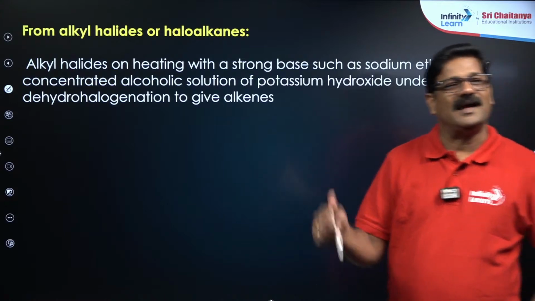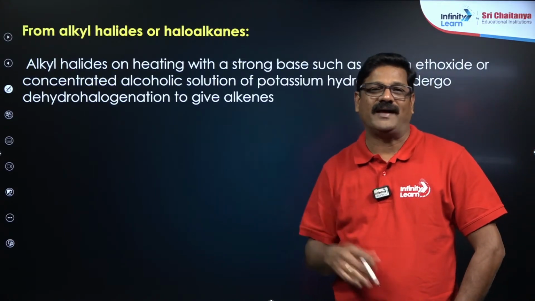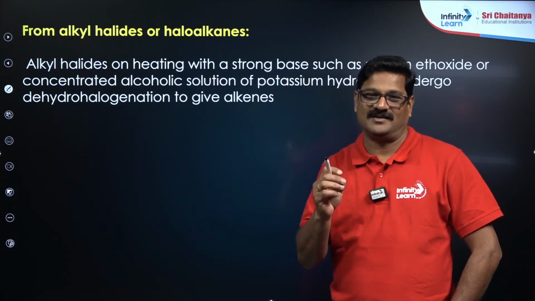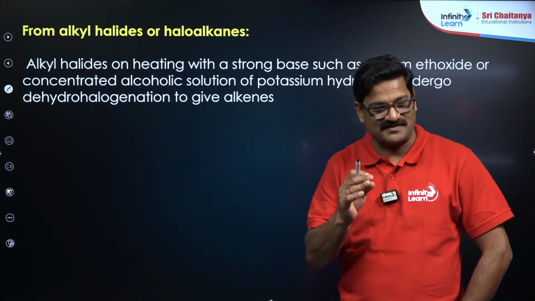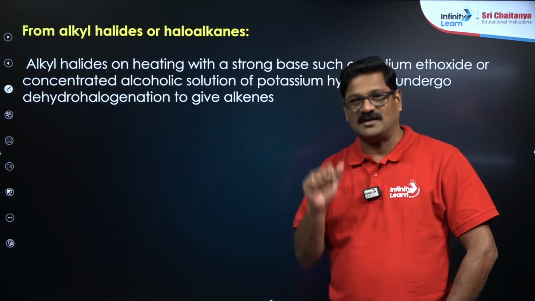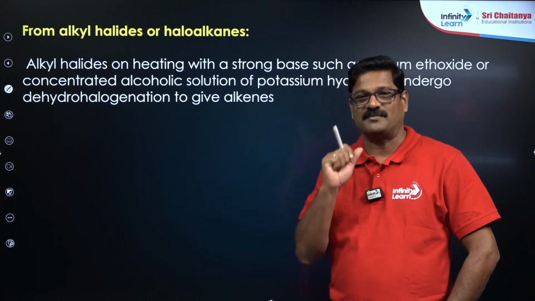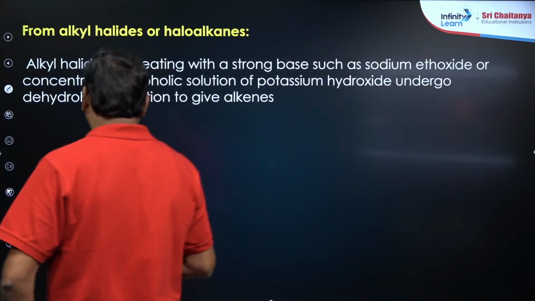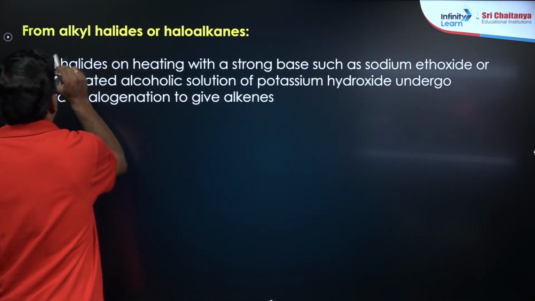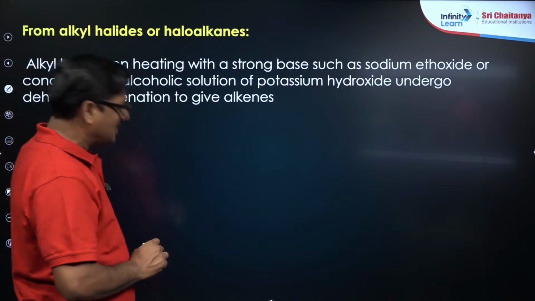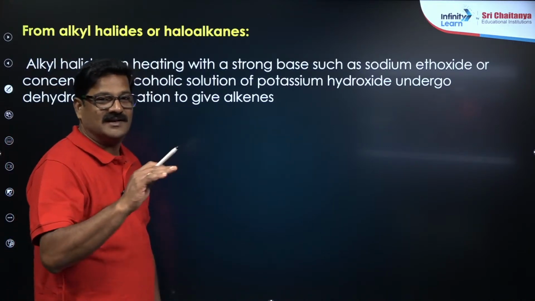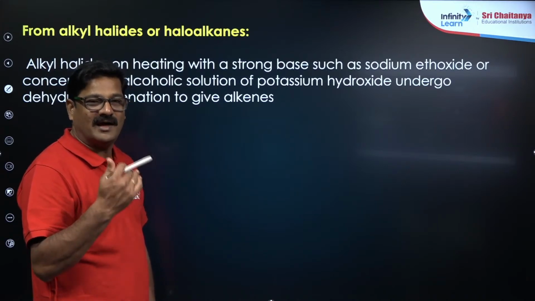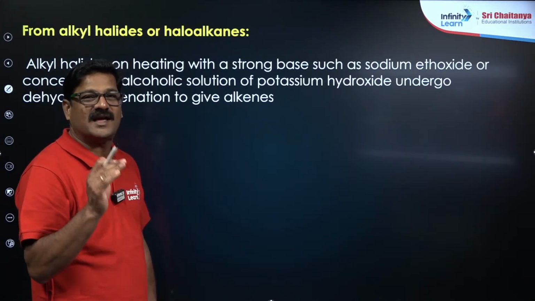Okay, alkyl halides undergo dehydrohalogenation when they are heated with a strong alkali or base. So what is a base? A base is a substance which abstracts the H+ from a molecule. I am going to discuss dehydrohalogenation. So what is the meaning of dehydrohalogenation? De means removal, hydro, halogen. So removal of hydrogen and halogen is called dehydrohalogenation.